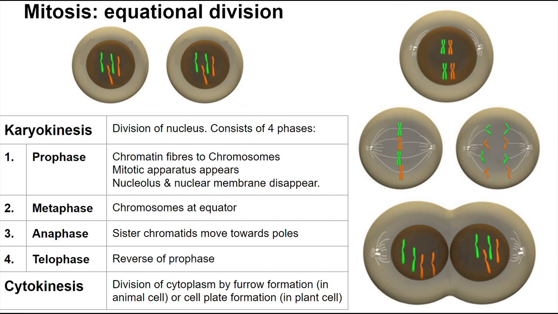Mitotic apparatus constitutes spindle fibers and asters. Golgi bodies, nucleolus, endoplasmic reticulum and nuclear membrane disappear. Prophase is the longest phase of the division stage. Prophase is followed by metaphase.